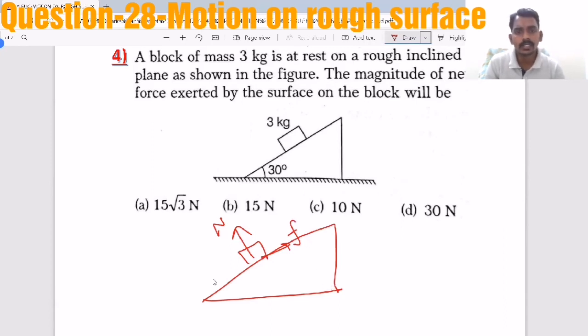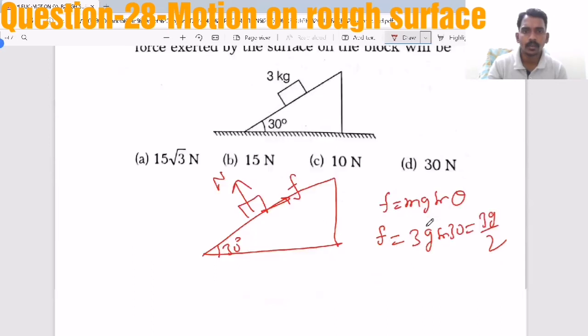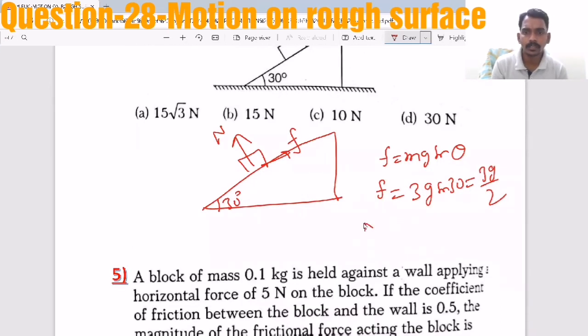Now 3 kg is at rest. It is not moving. That means friction value should be equal to mg sin theta. That is the first thing you should realize. So m is 3, g sin 30, so that is 3g by 2 friction. Now normal reaction is mg cos theta.